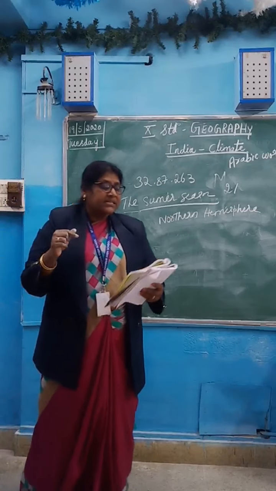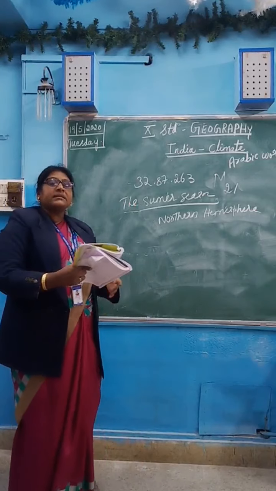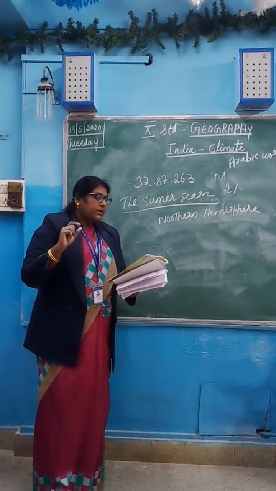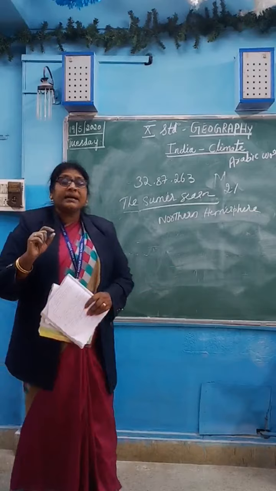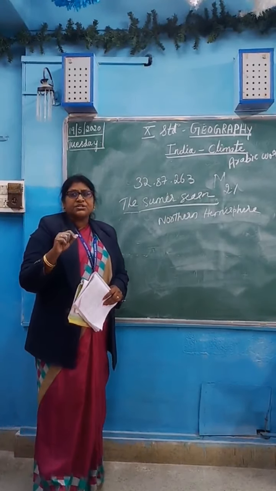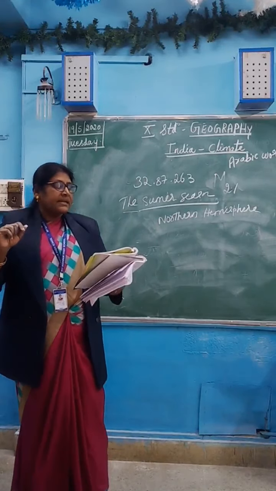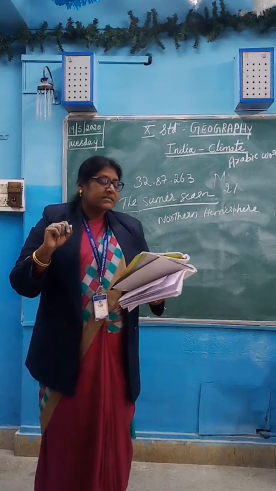Hence the temperature is high in India. It is hot, dry and sultry. The highest recorded temperature is at Ganganagar in Rajasthan, in the desert.